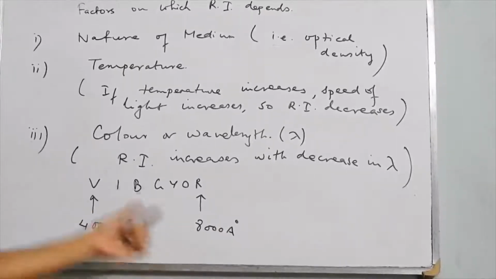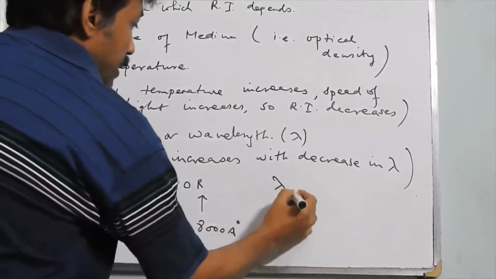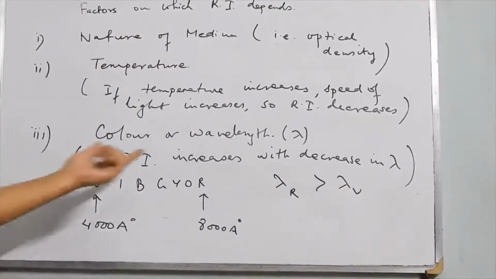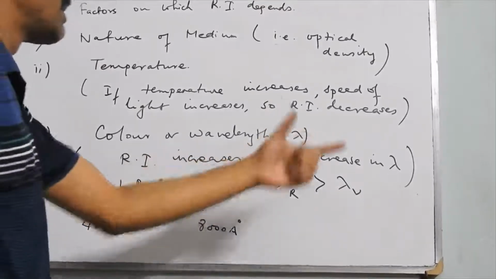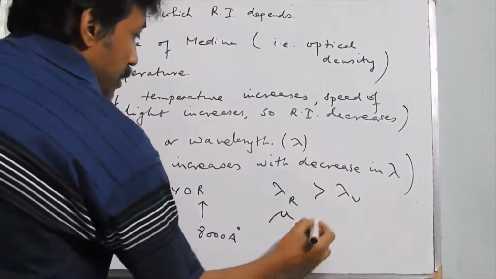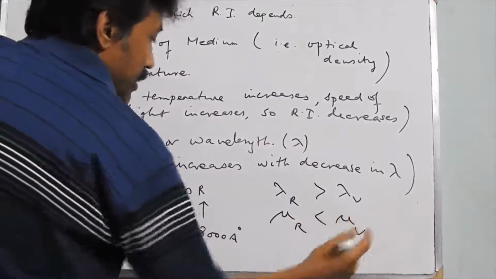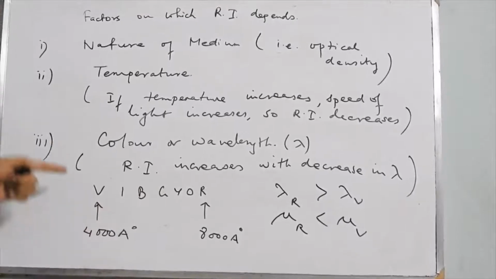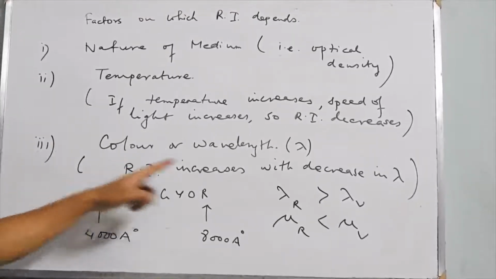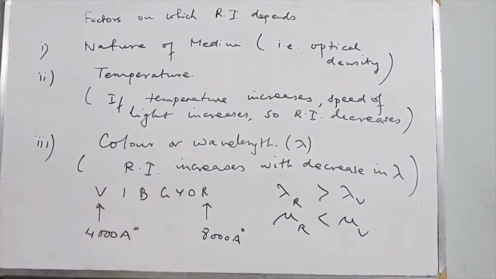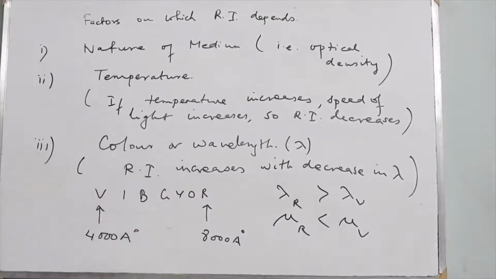So lambda of red is greater than wavelength of violet. Now as refractive index increases with decrease in wavelength, refractive index of red will be less than refractive index of violet, and it will follow that order. So if you go from violet to red, the refractive index will decrease and wavelength will increase.